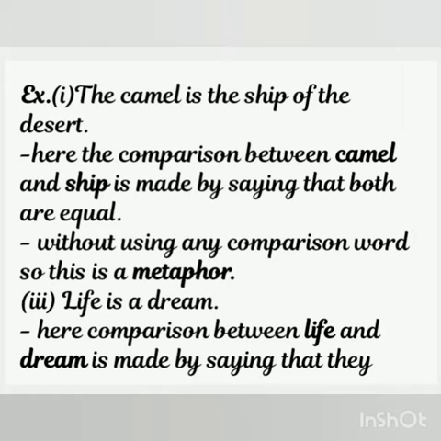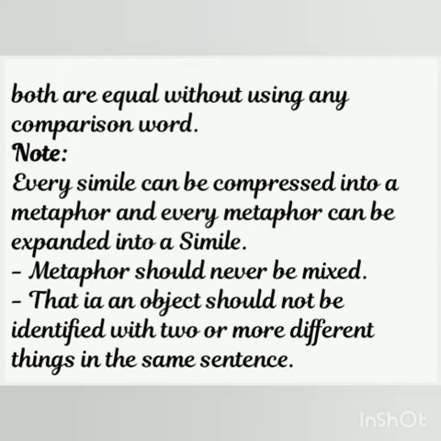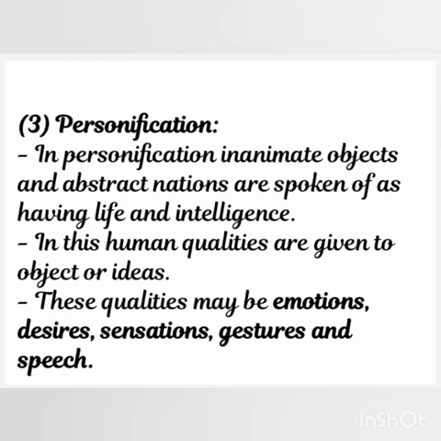Let's look into some more examples. The camel is the ship of the desert. Here the comparison between camel and ship is made by saying that both are equal without using any comparison word. So this is a metaphor. Number 2. Life is a dream. Here the comparison between life and dream is made by saying that they both are equal without using any comparison word. Students, note, every simile can be compressed into a metaphor and every metaphor can be expanded into a simile. Metaphors should never be mixed. That is, an object should not be identified with two or more different things in the same sentence. Now, let's learn the next.